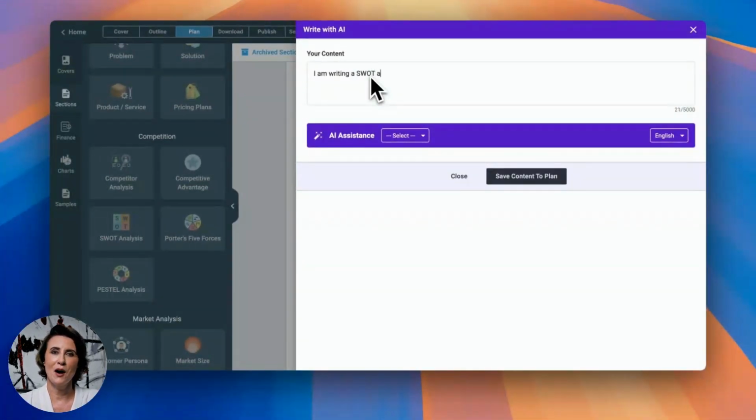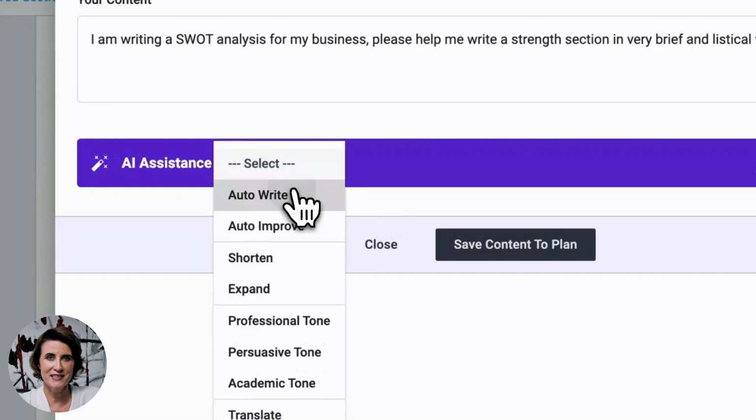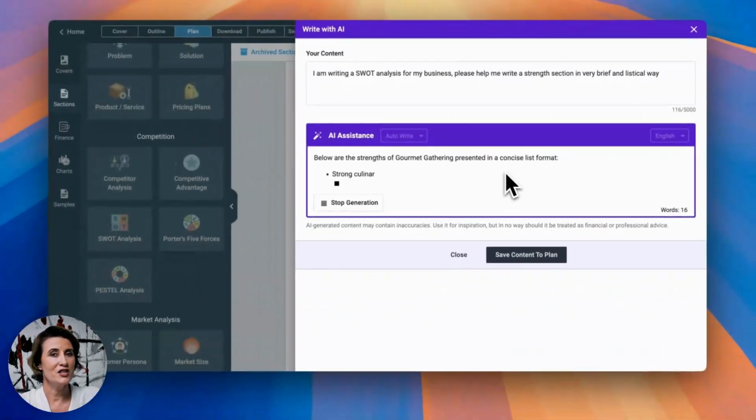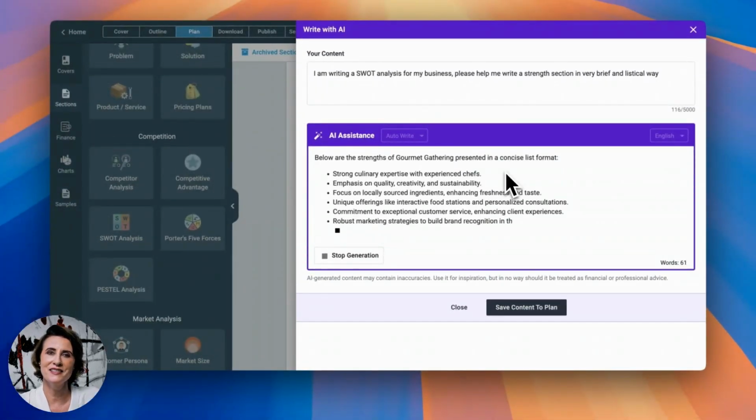I am writing a SWOT analysis for my business. Please help me write a strengths section in a very brief and listicle way. Simply auto-write this content. It will write a strengths section for our SWOT analysis.